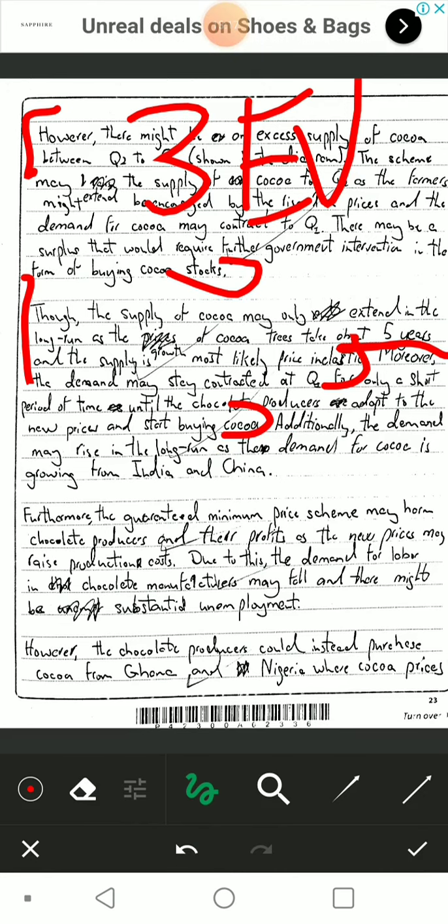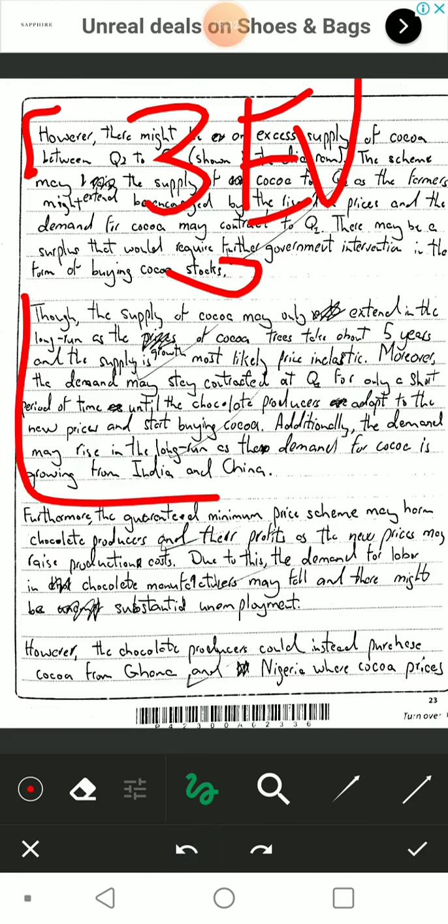Just knowledge. Additionally, the demand may rise in the long run as the demand for cocoa is growing from India and China. Application. Boom. So additionally, demand may rise in the long run. In the long run, analysis even. This entire last point, 2 marks. Above point, 1 mark. Above point, 1 mark. Overall now 4 marks.